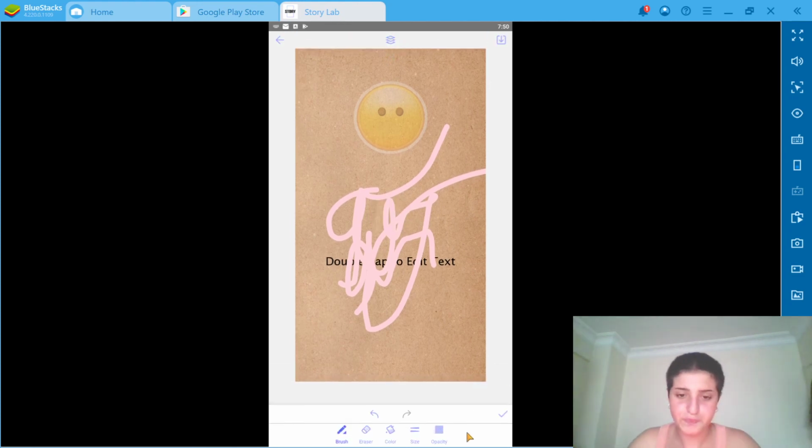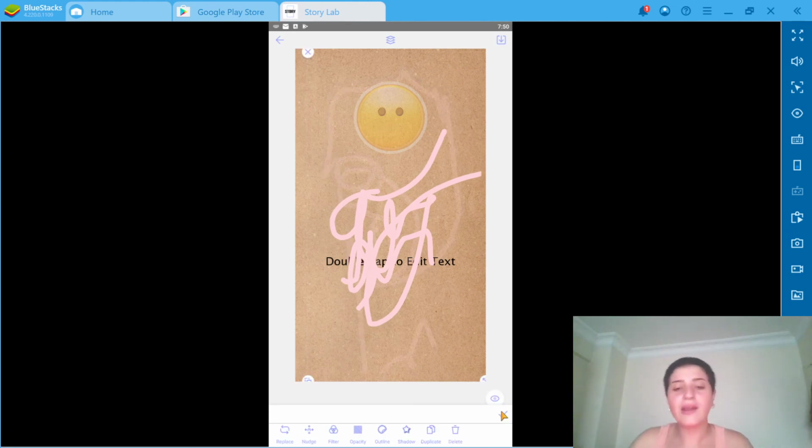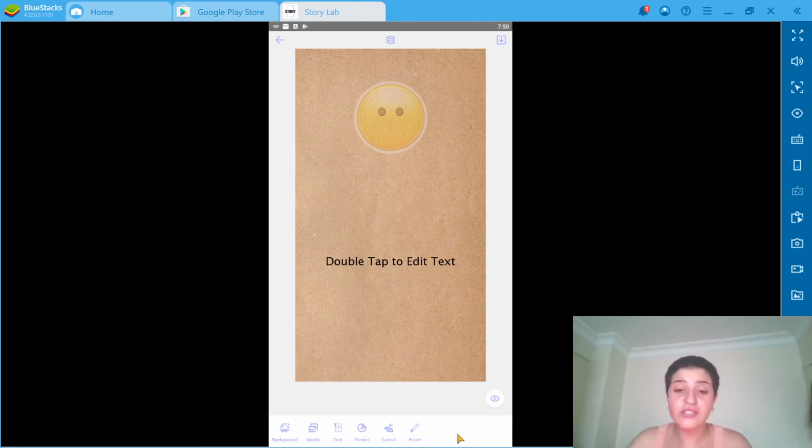Okay, so as you can see, it looks amazing. You see, I played with the opacity and it looks like this. That's all. And now the only thing you gotta do is click download, or you can do even more, or you can just delete it from here. It's all up to you.